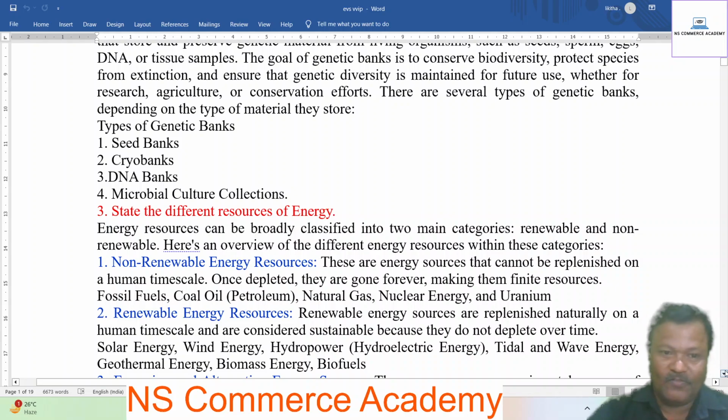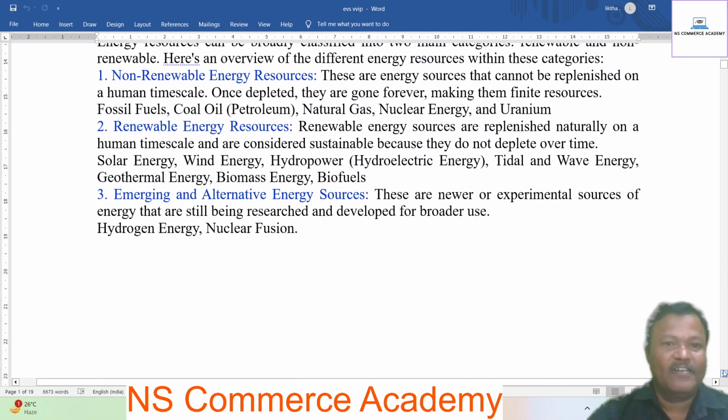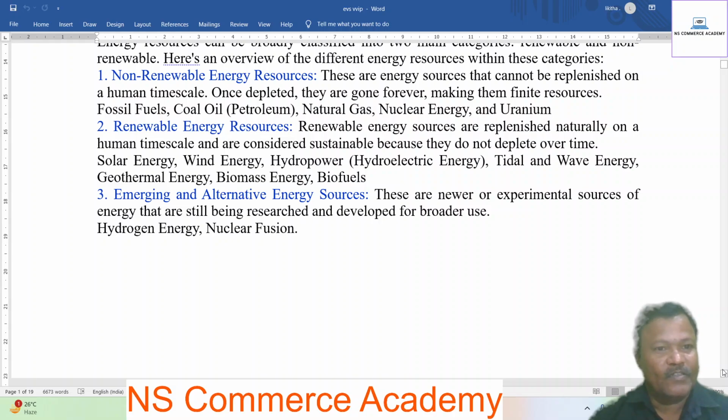Next, come to the point of renewable resources. Renewable energy resources are replenished naturally on a human time scale and are considered sustainable because they do not deplete over time. Solar energy, wind energy, hydropower or hydroelectrical energy, tidal or wave energy, geothermal energy, biomass energy, and biofuels are the examples of renewable energy resources.